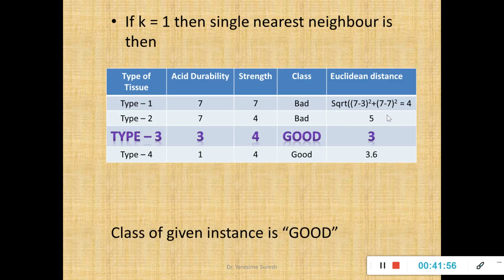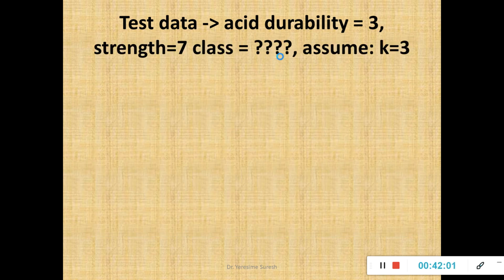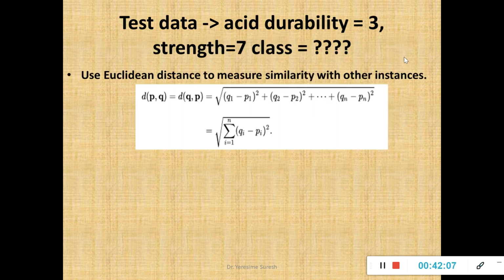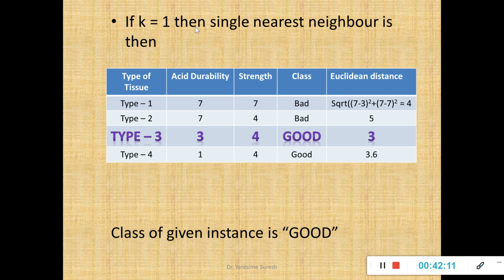Fine. So I have calculated the distance. Now in this slide I have already mentioned, assume the value of k to be 3. That means the number of nearest neighbors is 3. So I have found the Euclidean distance. Now I'll start with the value of k as 1. What is the stopping criteria? The value of k equal to 3 is the stopping criteria. So k is the number of nearest neighbors, and I'll start with k equal to 1.